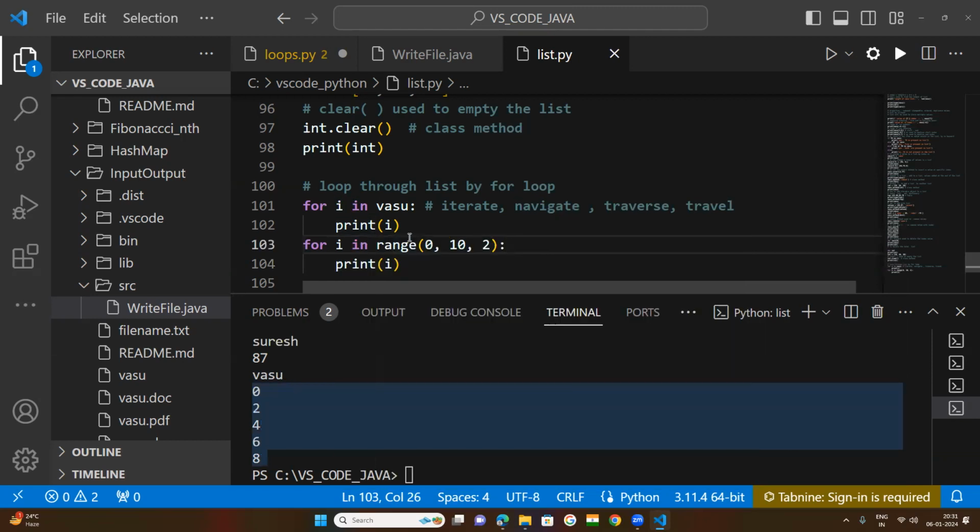And the for loop will be used to iterate through. As I told you, these are the same words: iterate, navigate, traverse, travel. It means you are going through a list. You are looping, you are going every time. What is a loop? It is continuously rotating, continuously looking for the values, taking those values and printing them. That's why it is a loop. Okay, so loop through a list by for loop.